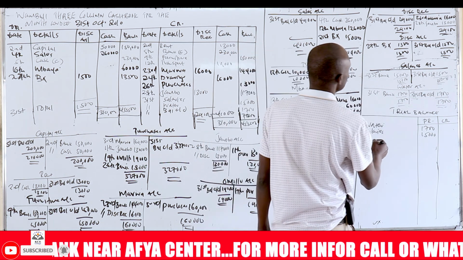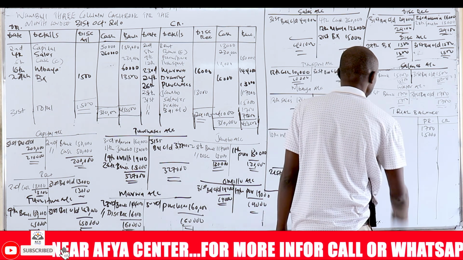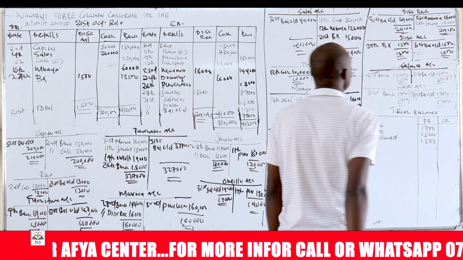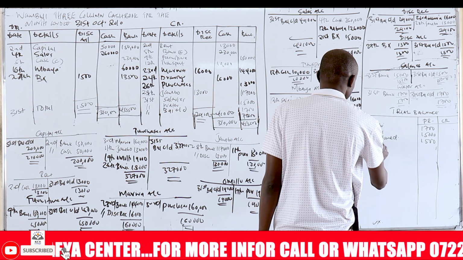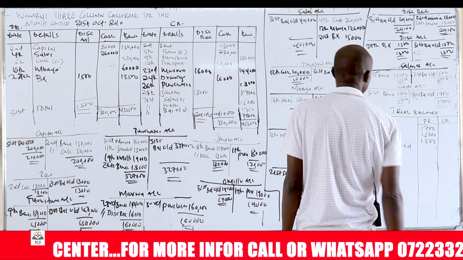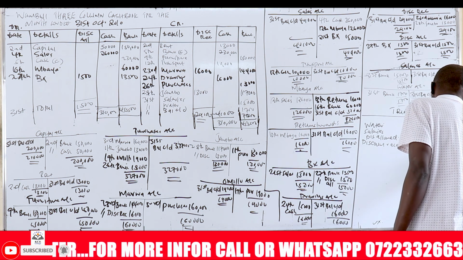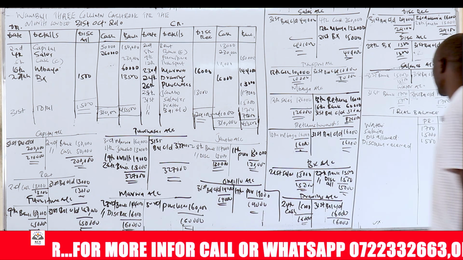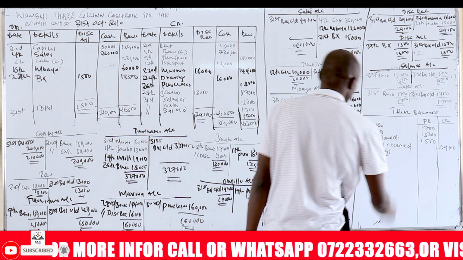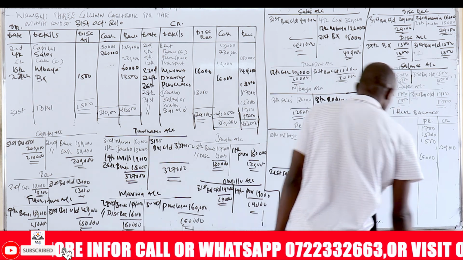Then we have discount allowed. Discount allowed is a debit balance of 1,500. You write here 1,500. And then we have discount received. Discount received is a credit balance. This side was the greater side, so you write 29,000 on this side. You go to drawings, a debit balance of 16,000. So you write here 16,000.